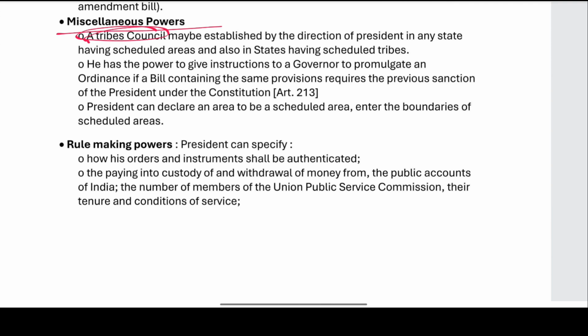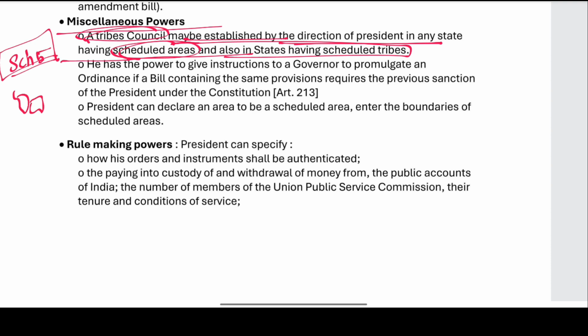Now the miscellaneous powers. A tribal council may be established by the direction of the President in any state having scheduled areas and also in the states having scheduled tribes. So under Schedule 5, there are people belonging to the scheduled tribes in the scheduled areas, ST and SA. These people require a tribal council. So this tribal council is established by the direction of the President. A tribal council is being established over here.